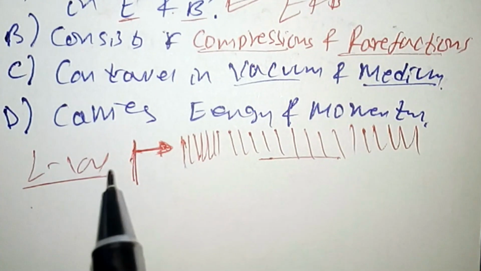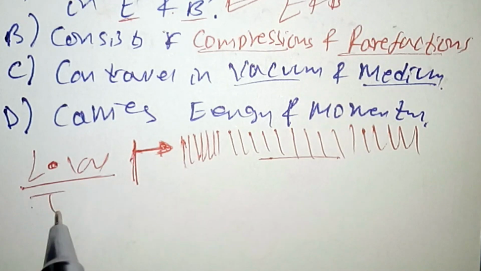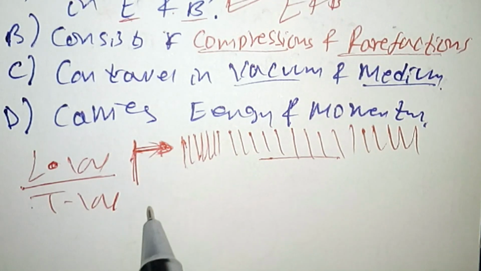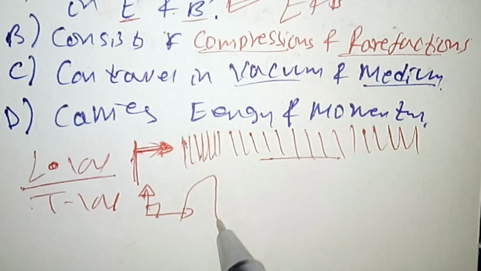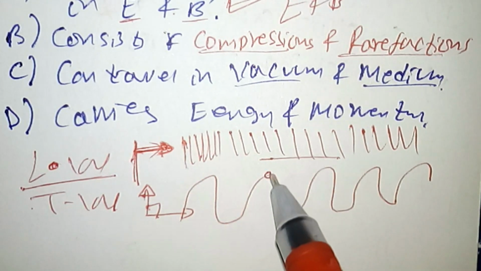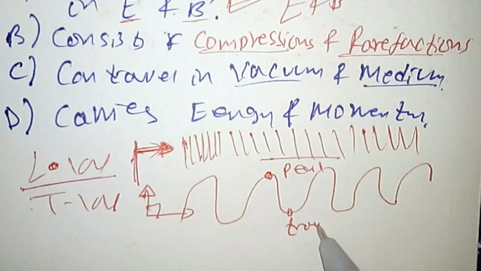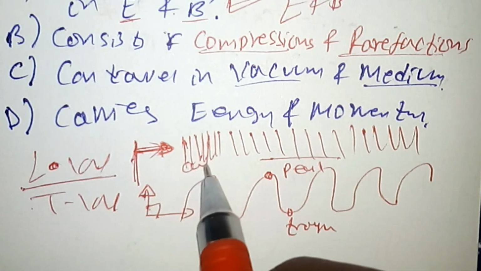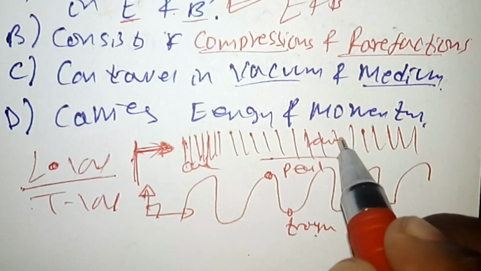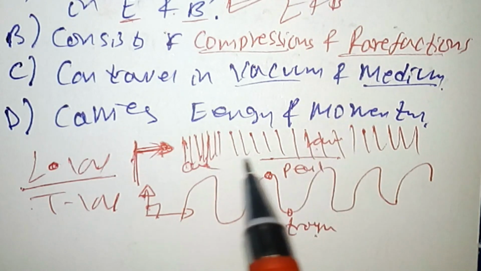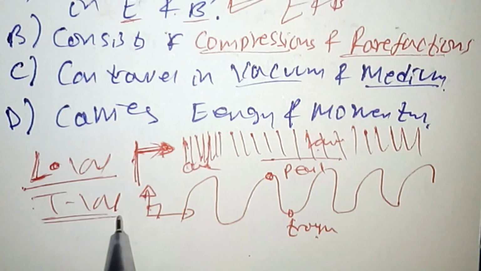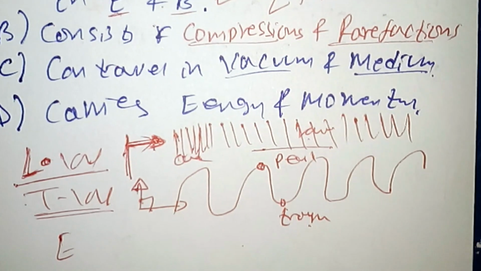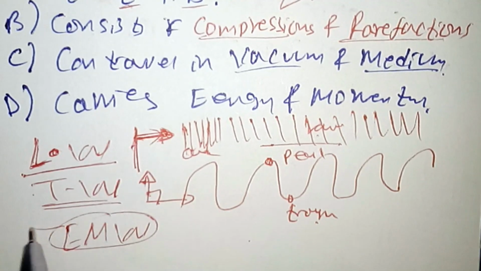But when we come to the second type of wave, which is the transverse wave, that means the direction of propagation and oscillation of the objects are perpendicular to each other. So we have something like a sinusoidal wave. So in this case we have a peak and we have a trough or valley. In the case of longitudinal wave, at the place of the peak we have compression and at the place of the trough we have rarefactions. Rarefactions and compressions are terms related with longitudinal wave, and peak and trough are terms related with the transverse wave. But electromagnetic wave is one of the types of transverse wave.